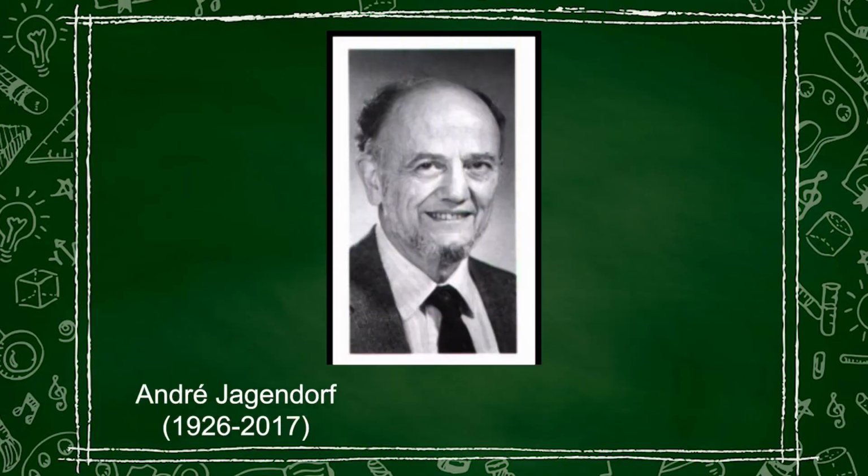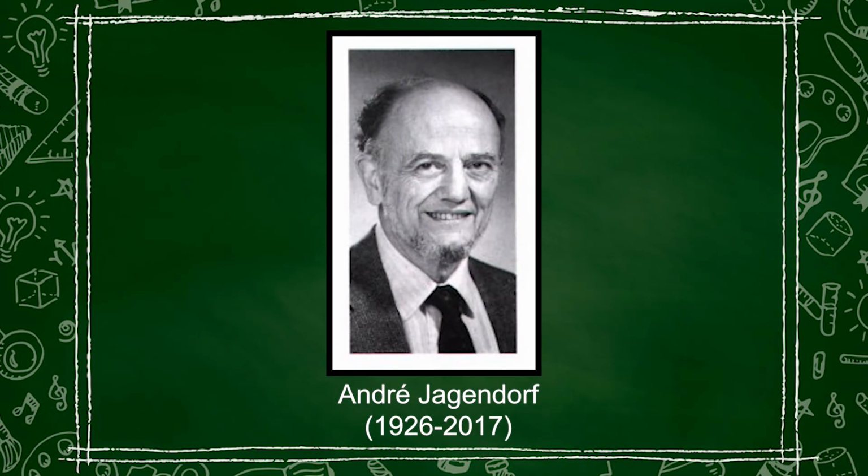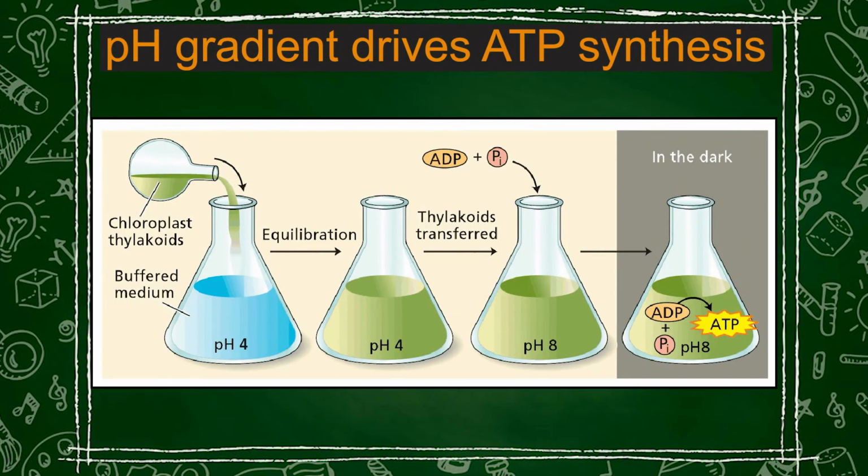That is, a movement of 4 H+ ions across the membrane produces 1 molecule of ATP. Now, let us come to an important experiment where it was proved that the pH gradient drives ATP synthesis. This was proved by Andre Jagendorf, and this helped Peter Mitchell to develop the chemiosmotic theory. What he did? He isolated intact chloroplasts from a particular plant material.